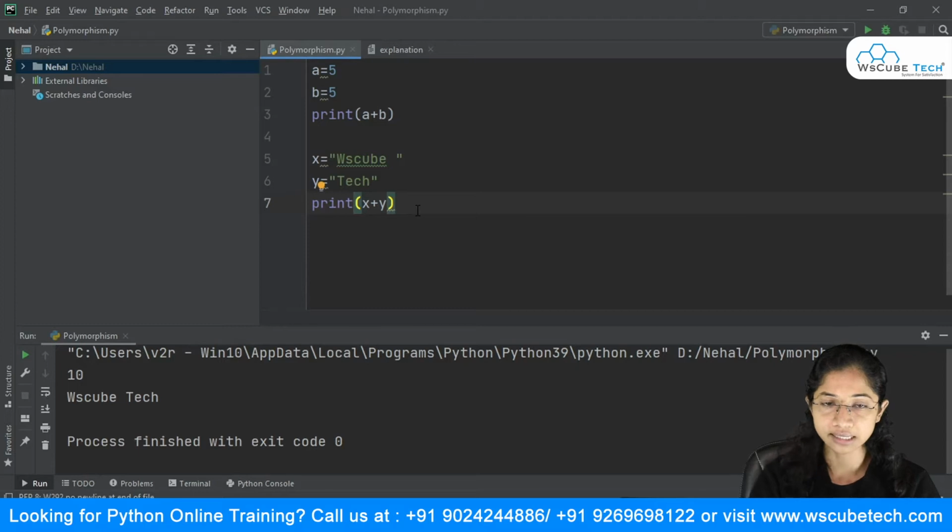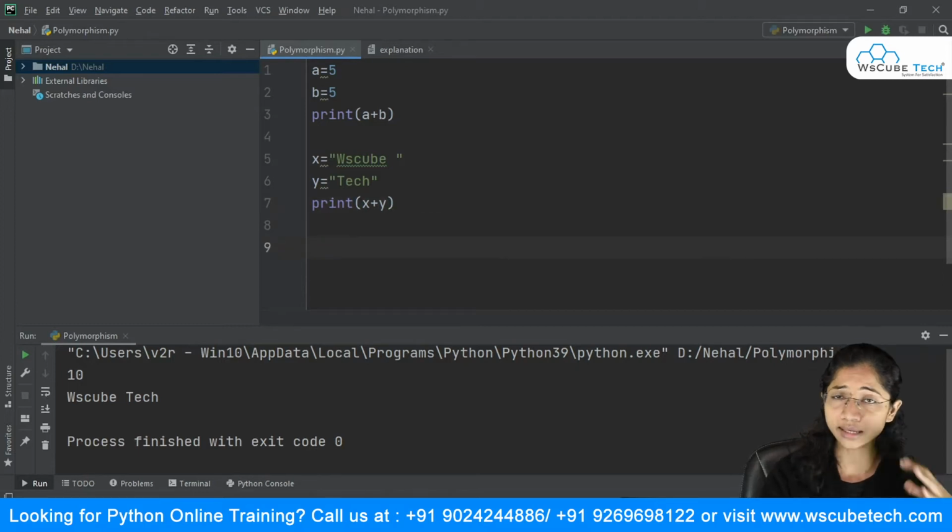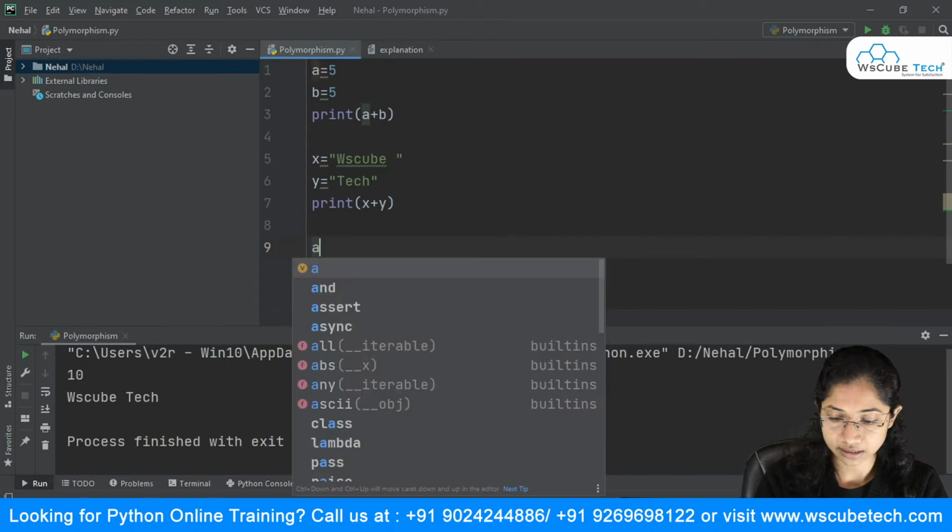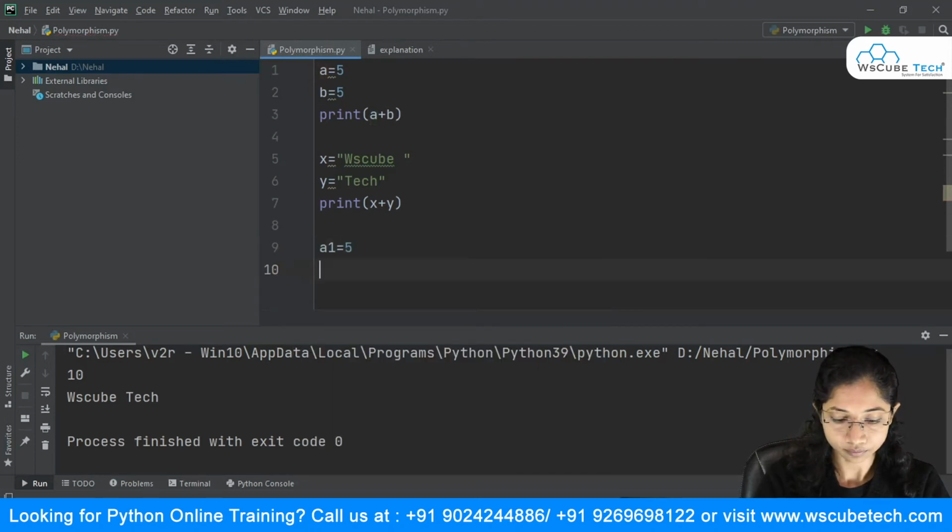We can take one more example of operator overloading. Suppose now I'm going to take the asterisk symbol. We know that thing. I will say a1 is equal to 5, and I will say b1 is equal to, say, 10.